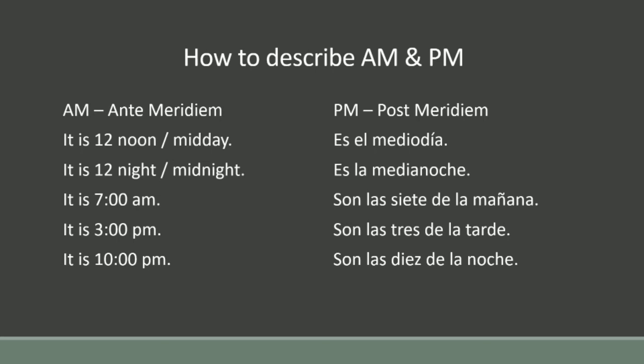So Spanish people describe the time, actual time after the time. 7 o'clock, son las 7 de la mañana, literally of the morning, but in English you can consider it is 7 o'clock in the morning. It is 3 PM, son las 3 de la tarde. It is 3 o'clock in the noon or in the afternoon. It is 10 PM, son las 10 de la noche. It is 10 o'clock literally of the night, or you can say 10 o'clock at night.